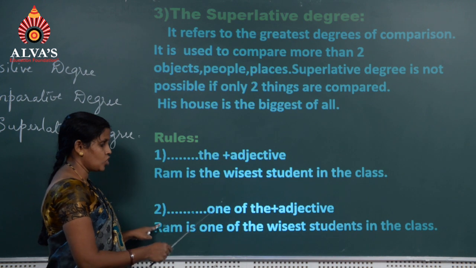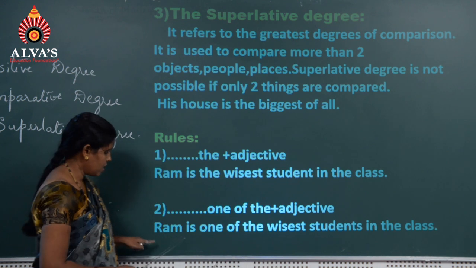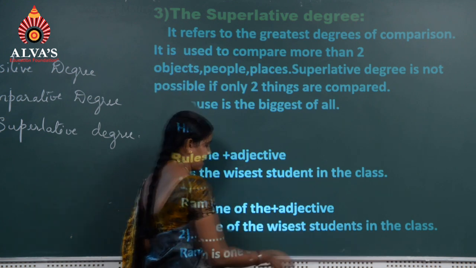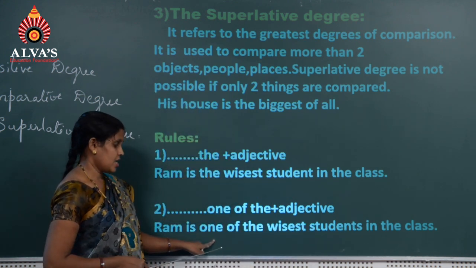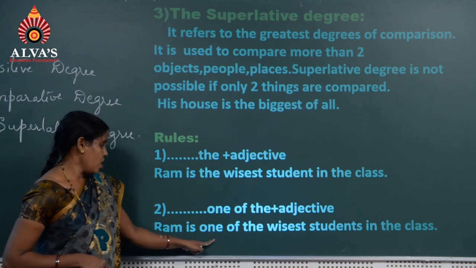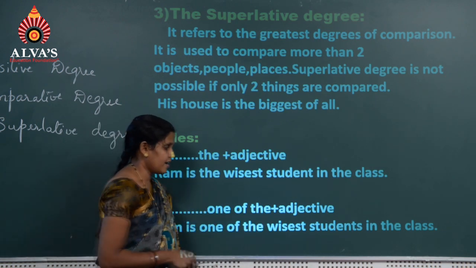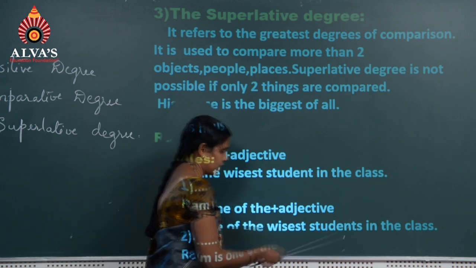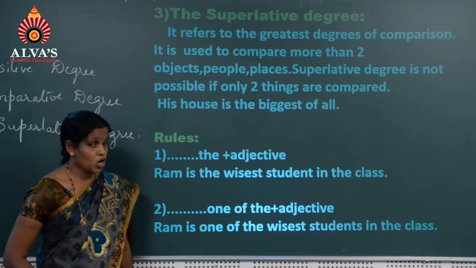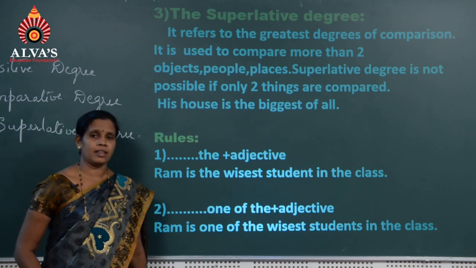One of the plus adjective. This is also very important. Ram is one of the wisest students in the class. One of the: he is one among the many wisest students in the class. So after "one of the", the adjective is wisest and the next noun should be plural: student, one of the friends, one of the brothers, one of the students. Ram is one of the wisest students in the class.